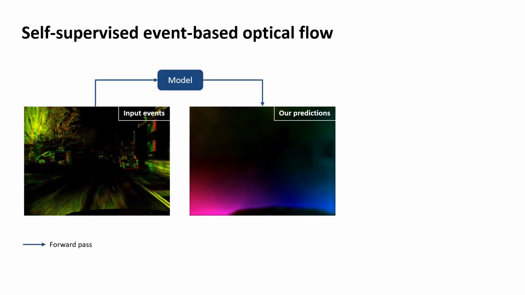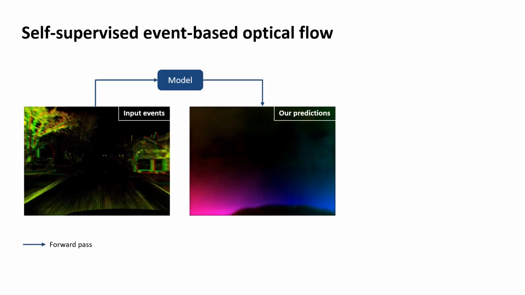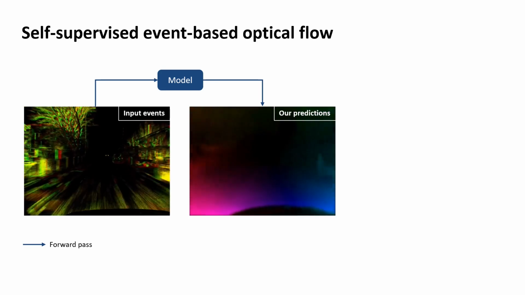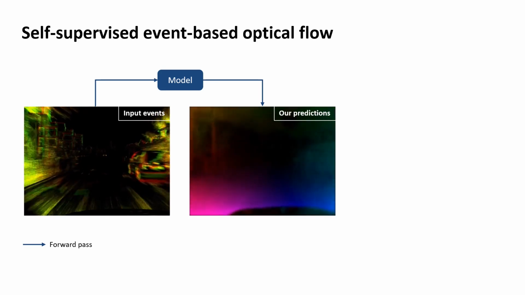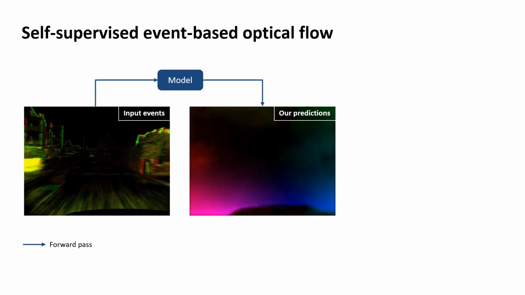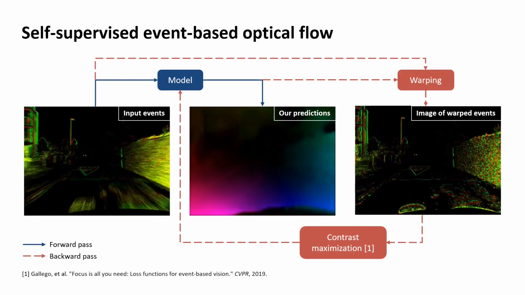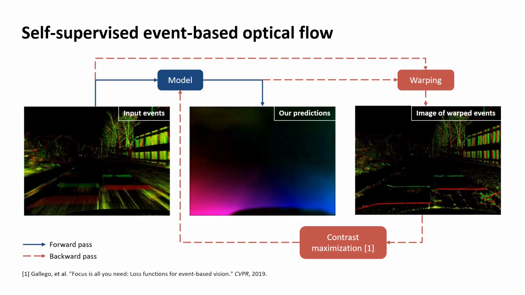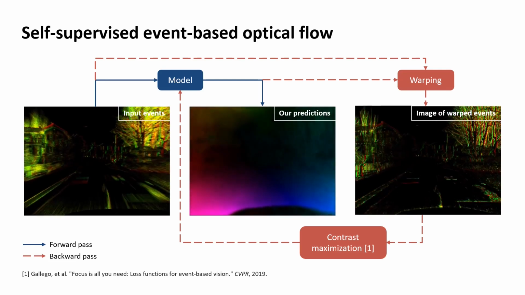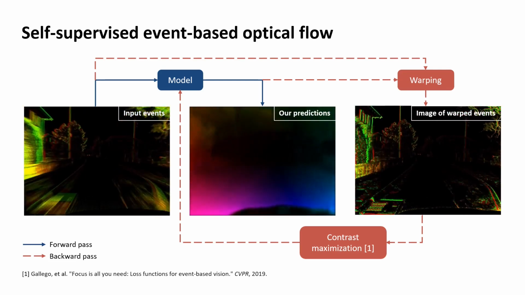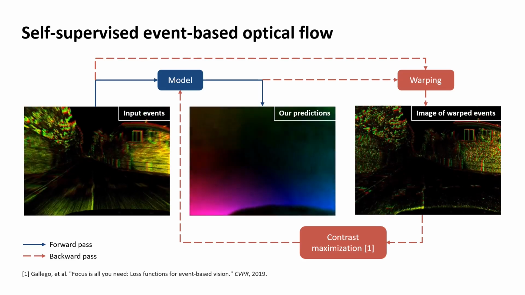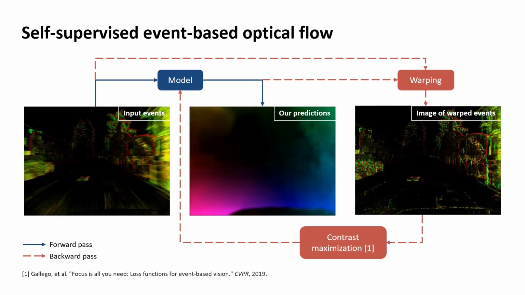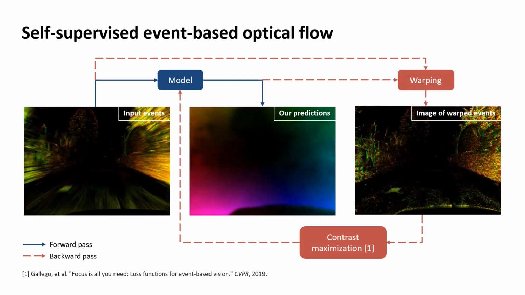Learning to estimate dense optical flow from event data is a challenging problem. When formulating it in a self-supervised learning fashion using an events-only approach, usually we have the model whose parameters we try to optimize, a warping module in charge of displacing the input events according to the estimated optical flow, and lastly, a loss function based on the contrast maximization principle. We learn to estimate event-based optical flow by compensating for the motion in these images of input events.